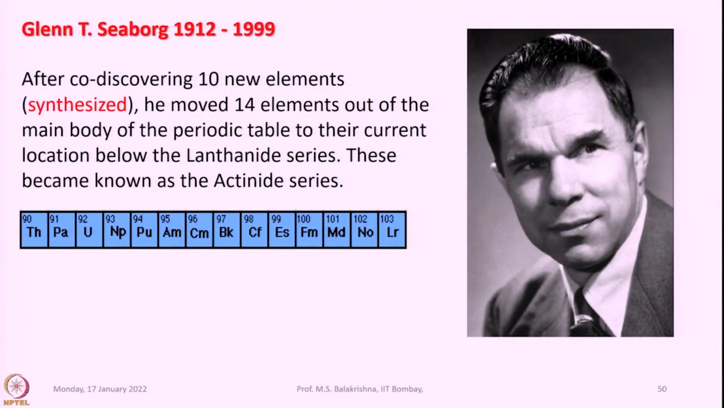It is appropriate to remember Glenn T. Seaborg when it comes to post-uranium elements or man-made elements. After co-discovering 10 new elements synthesized in the laboratory, all man-made, he moved 14 elements out of the main body of the periodic table to their current location below the lanthanide series. These became known as the actinide series, which I have shown here from thorium, 90, to lawrencium, 103.